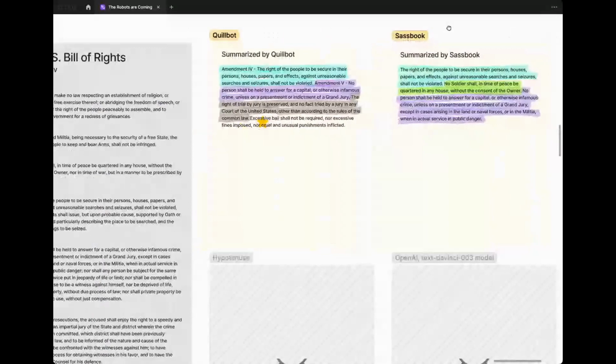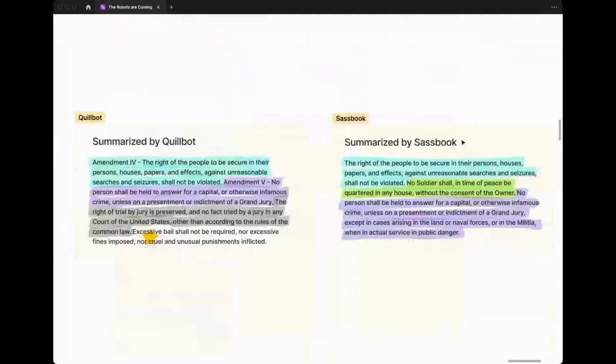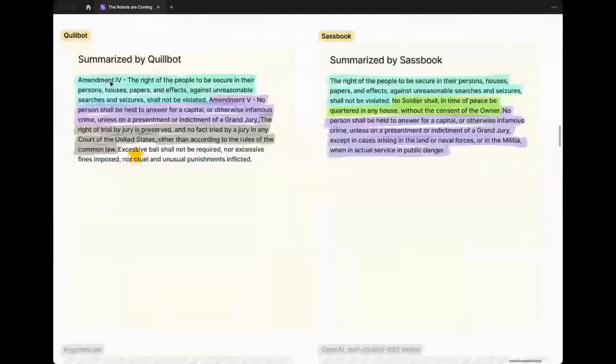more reducing of content from different amendments. So it decided to pick 3 instead of 4, and it followed a kind of similar pattern. If I zoom in a little bit, you can see that both of these are really regurgitating back out verbatim excerpts from the source material without any kind of reframing or distillation of the source material.